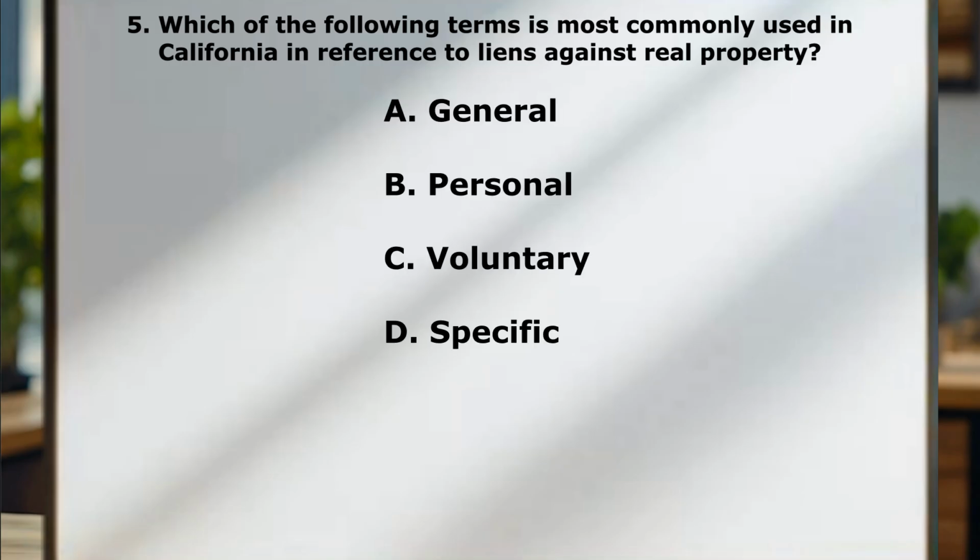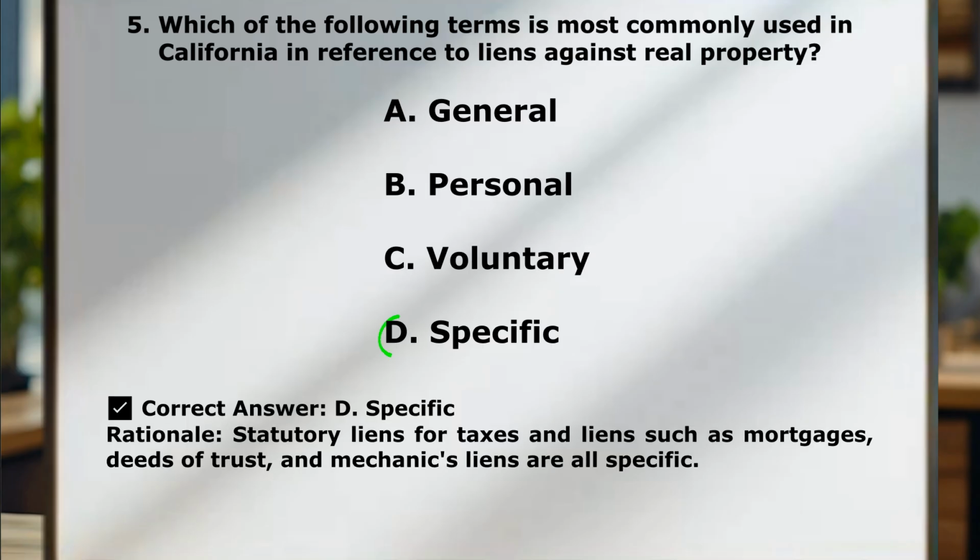A, general. B, personal. C, voluntary. D, specific. Correct answer here is D, specific. So statutory liens for taxes and liens such as mortgages, deeds of trust, and mechanic liens are all specific liens. Obviously, this question is specific to California.